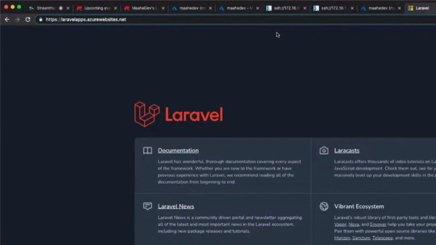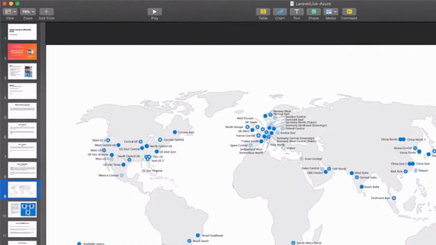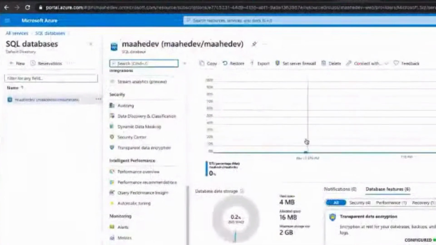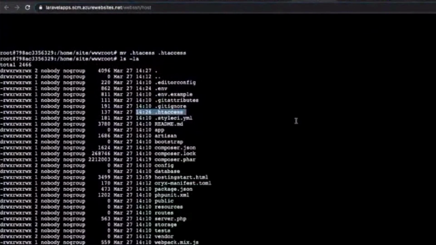Cool. So yeah, this is what I had to present to everyone, and as you all see, this is what we are getting, the Laravel application now. If you make any changes, one benefit that I found here is we have this SSH access, which for a Laravel application we do need.